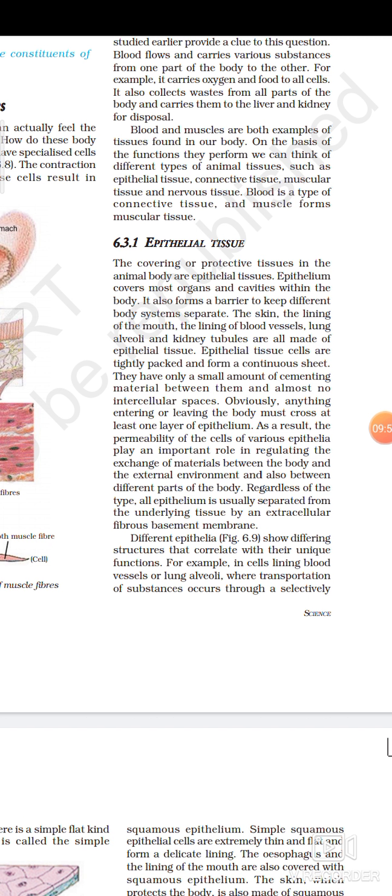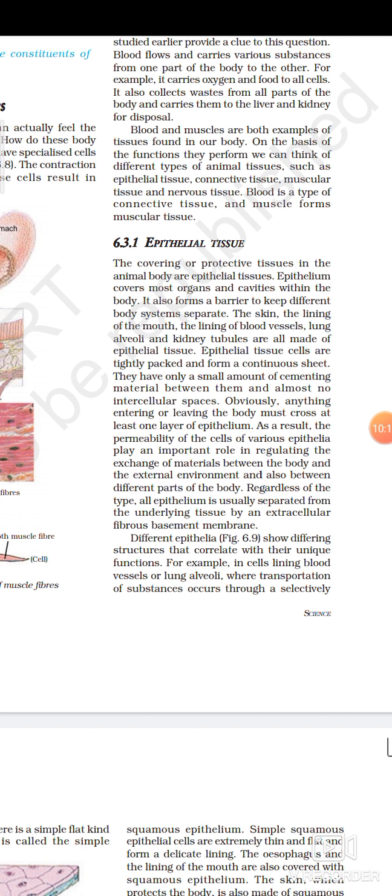Regardless of the type, all epithelium is usually separated from the underlying tissue by extracellular fibers. There are several types of epithelial tissue, but each epithelium is separated from the underlying tissue.